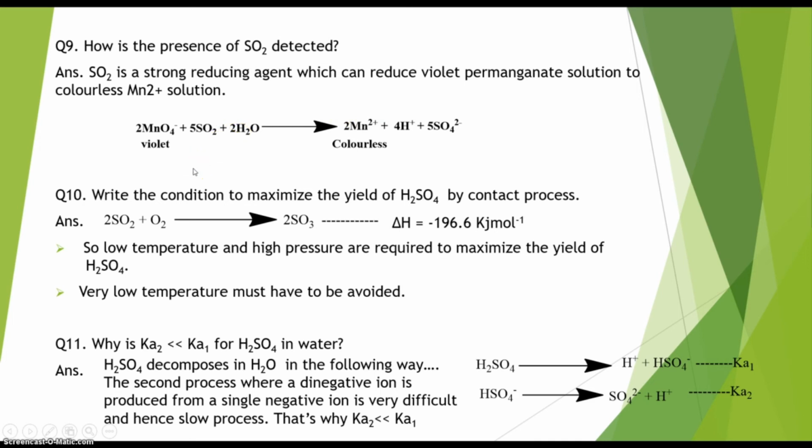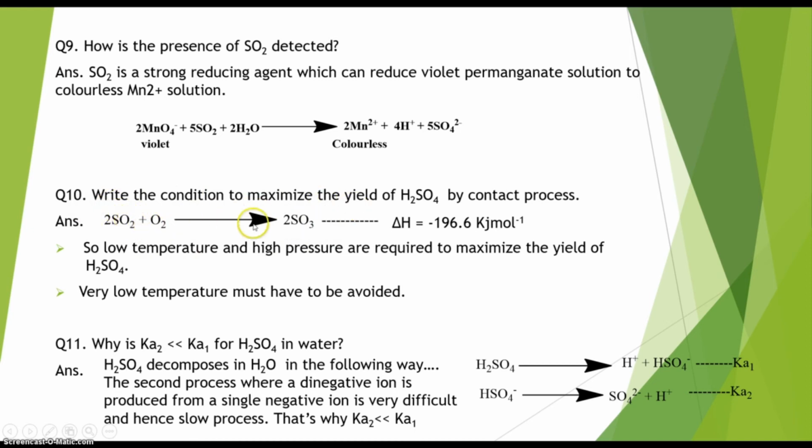Now, the next question: what are the conditions to maximize the yield of H2SO4 by the contact process? We have already discussed the contact process, which contains several steps, so you can check that video, on the preparation of H2SO4 by the contact process. In the contact process, the key step is the production of sulfur trioxide, SO3, from sulfur dioxide, SO2.